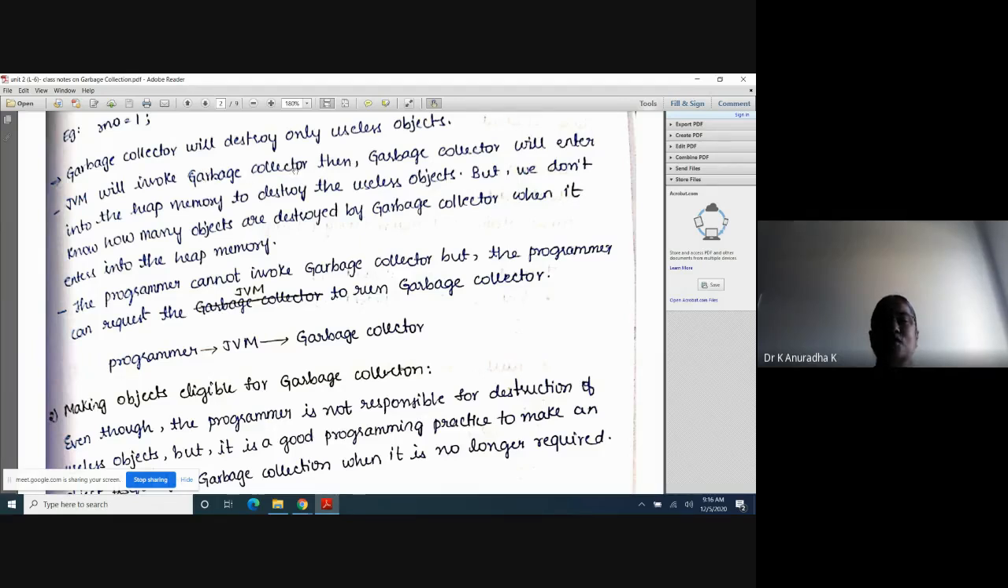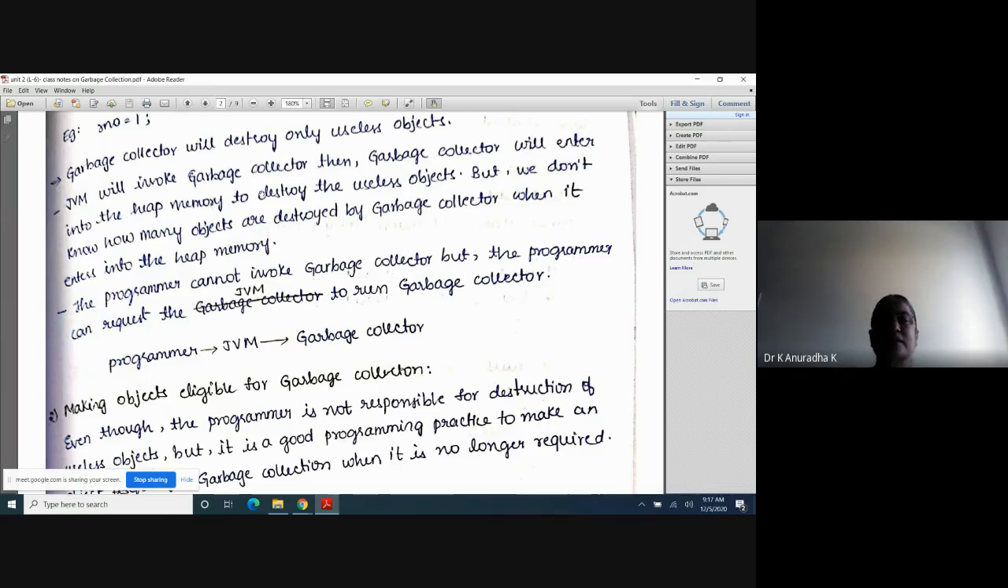Now the question is, who will invoke the garbage collector? The answer is JVM will invoke the garbage collector. Then the garbage collector will enter into the heap memory to destroy the useless objects. So these two lines are very, very important. The programmer cannot invoke the garbage collector directly. JVM has to invoke the garbage collector. JVM will only invoke the garbage collector. Then the garbage collector will enter into the heap memory and it will destroy the useless objects which are there inside the heap memory.